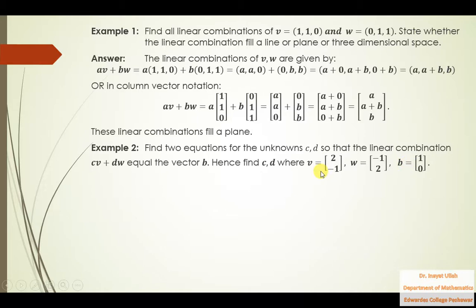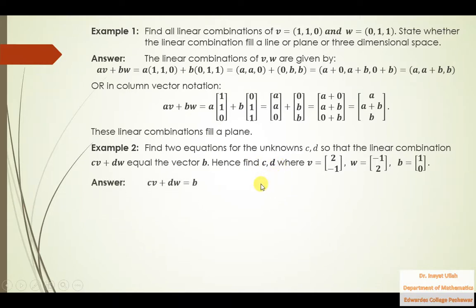It means that you need to set this sum equal to b, cv plus dw equals b, and then find the two equations and then find c and d.